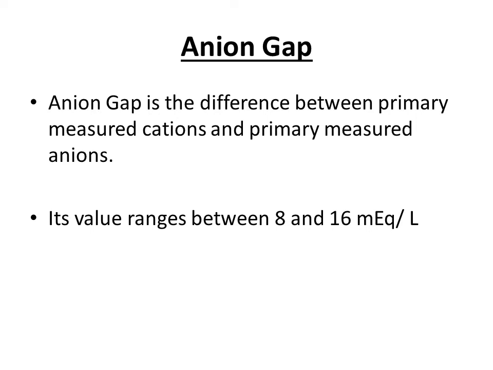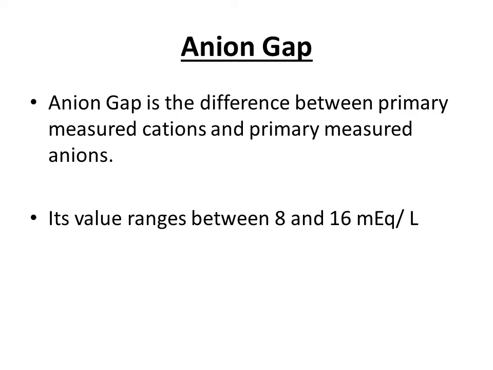So what is anion gap? Anion gap is basically the difference between primary measured cations and primary measured anions in our body. So what does this mean? Different anions are present inside our blood, and most of these are contributed by the acids being produced in our body. Cations are positively charged ions, for example sodium, potassium, calcium, and magnesium ions.